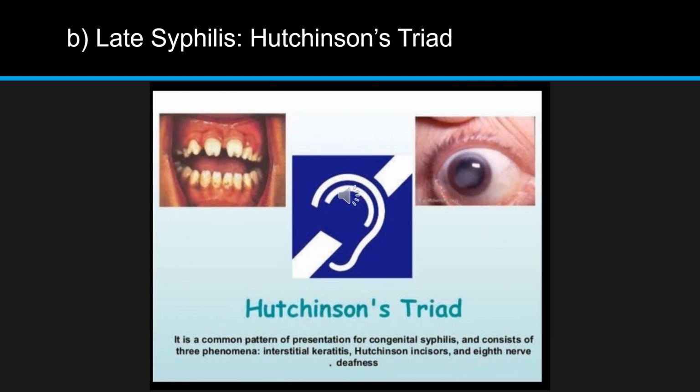Now we will see the actual findings. The first image is showing you Hutchinson teeth, which are notched upper incisors. The second image is showing deafness, that is sensorineural hearing loss, and the third image is showing you interstitial keratitis. So interstitial keratitis, Hutchinson incisors, and eighth nerve deafness are the findings of late syphilis, and this is known as Hutchinson triad.